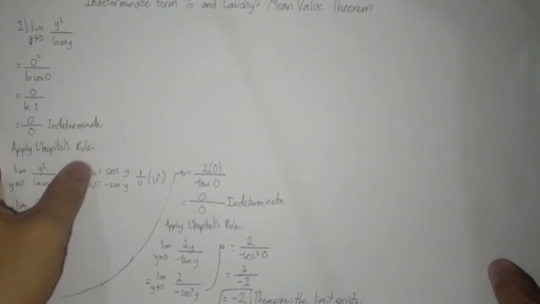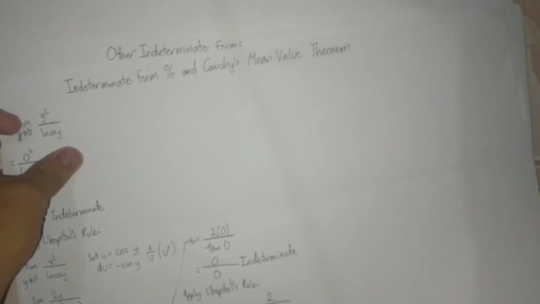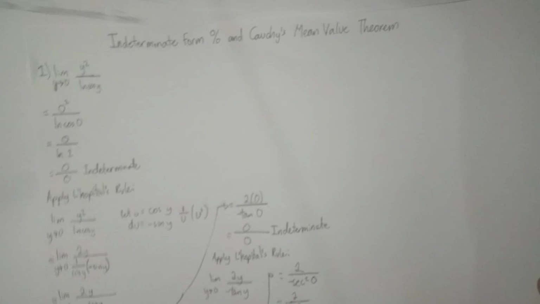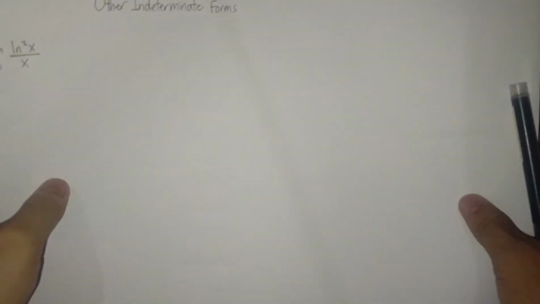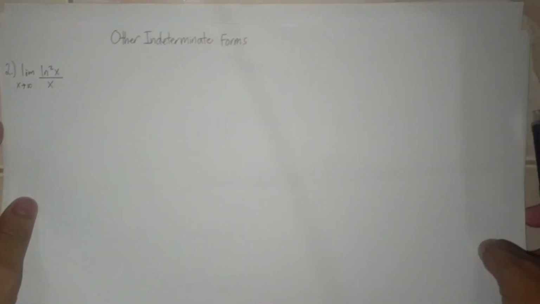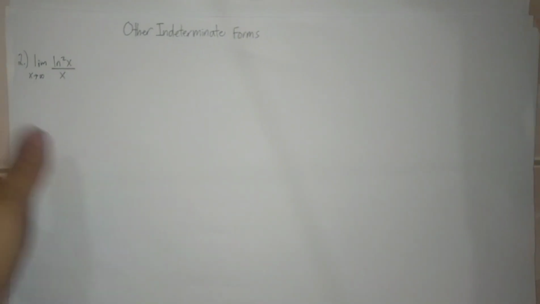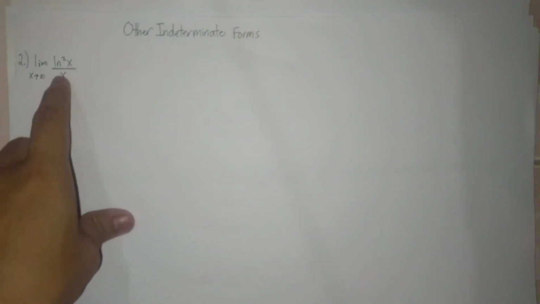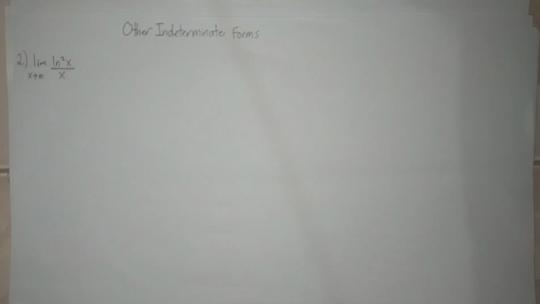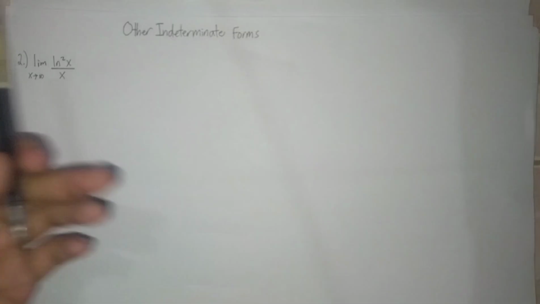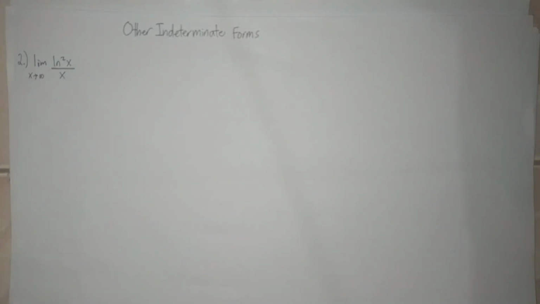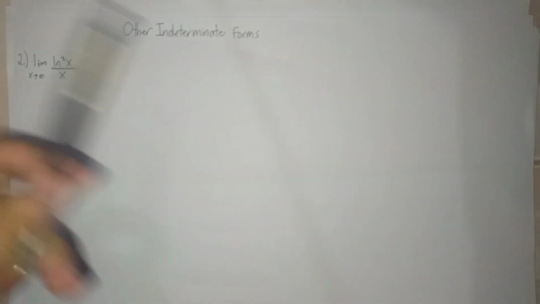So let's proceed to the second topic, which is the other indeterminate forms. In this topic, we are showing that this limit is indeterminate also, but in other forms, which is infinity over infinity.